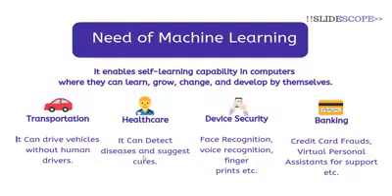Another example of machine learning is healthcare. It can detect diseases and suggest cures on the basis of medical records, on the basis of previous medical analysis. A machine can be programmed to detect diseases, and it can also suggest some cures.